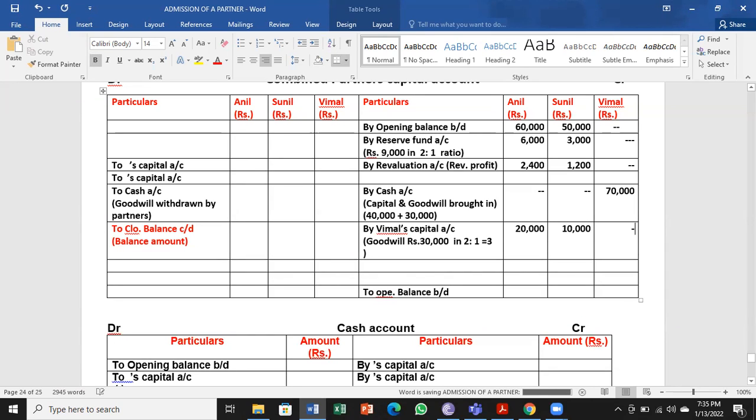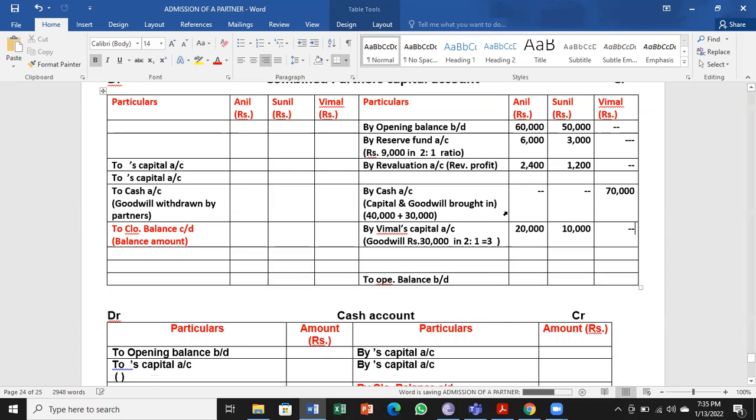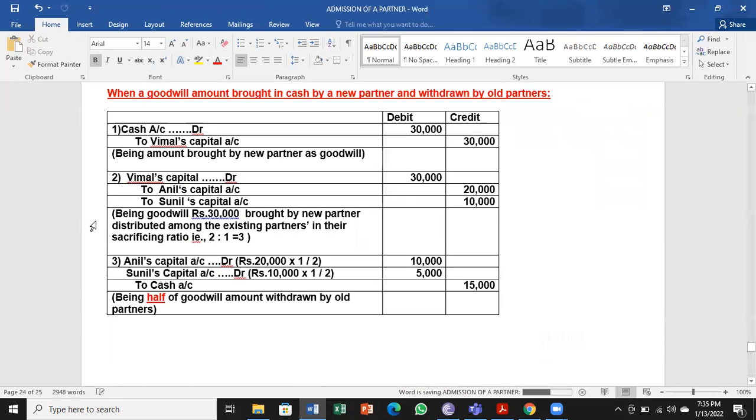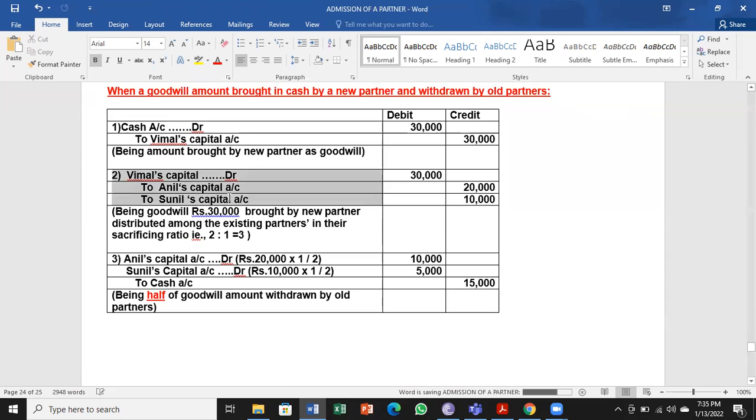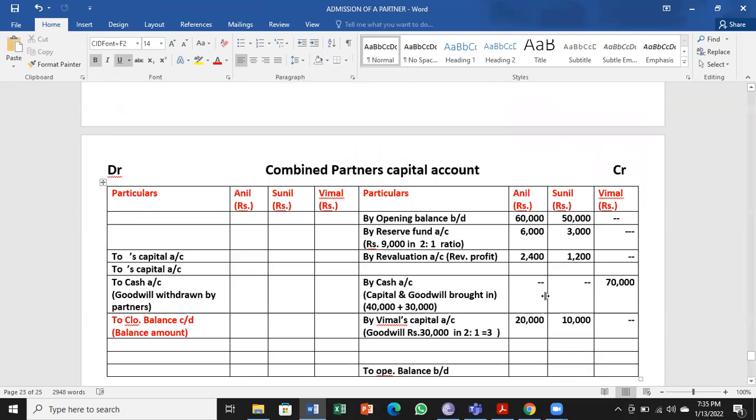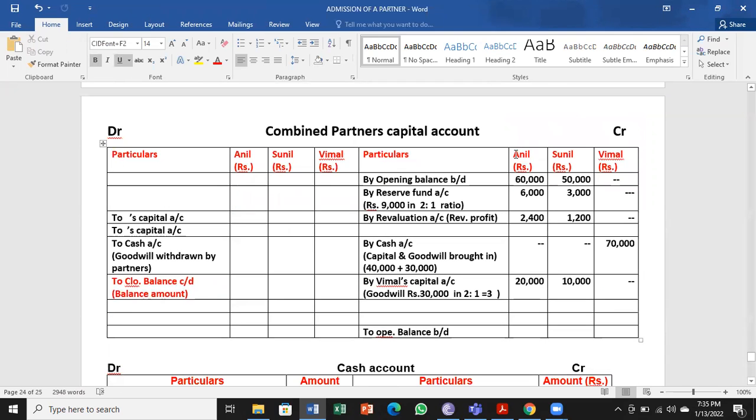That entry I am making here. By Vimal's capital account, that is connected here. Vimal's capital account debit to Anil's and Sunil's capital accounts. This entry comes on both sides. So one side I have made an entry, that is for Vimal's capital account debit to Anil and Sunil. This has to go on to the debit side now.